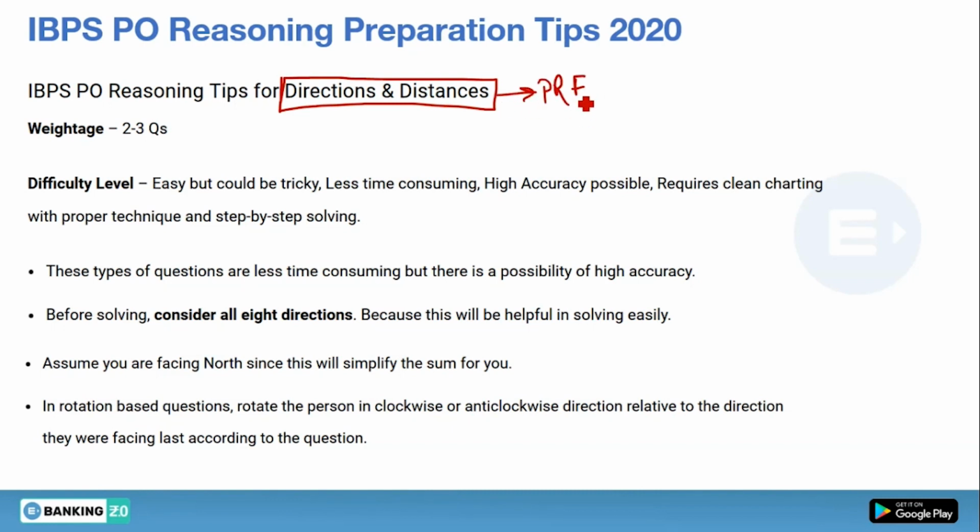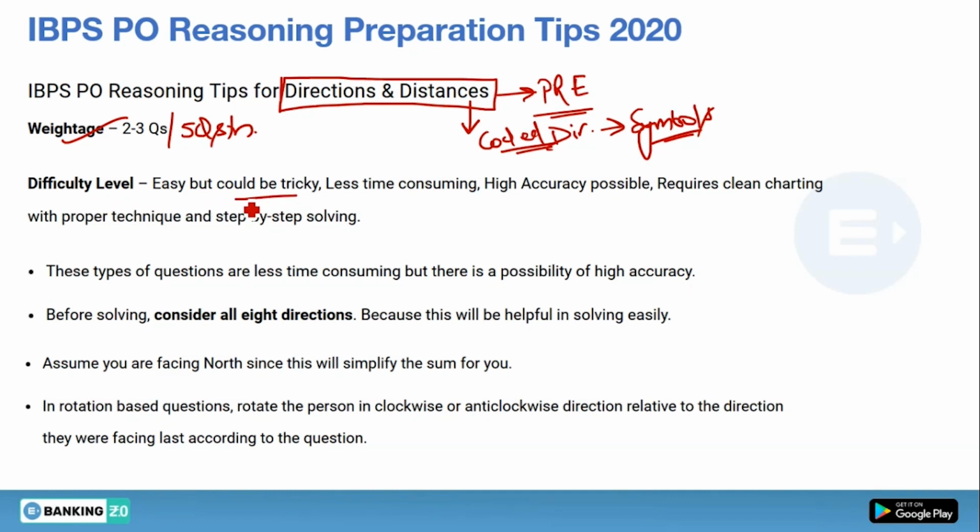In the mains examination, the question expected from direction and distance is coded direction, where directions will be converted into symbols. On the basis of those symbols, you need to draw the direction chart and find the answers. Now weightage: you can expect 2 to 3 questions in pre, and in mains it can be 5 questions. Now difficulty level: easy but could be tricky. Yes, if you don't know how to read the information carefully, and if you don't know which direction is toward the other direction, this can be tricky for you.